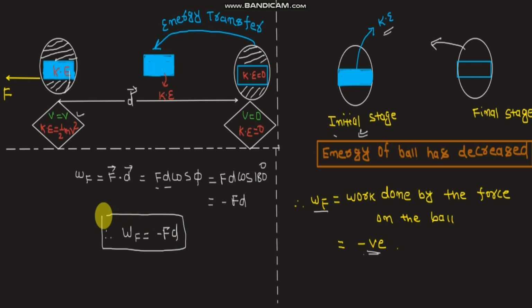From here we can conclude that whenever the force and the displacement vectors act in opposite directions, some amount of energy will be withdrawn from the object, and in that case work done will be negative. So this is the meaning of negative work done: energy is getting withdrawn from an object.